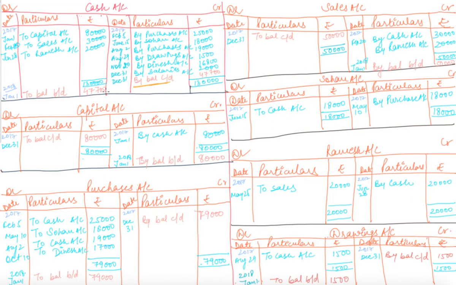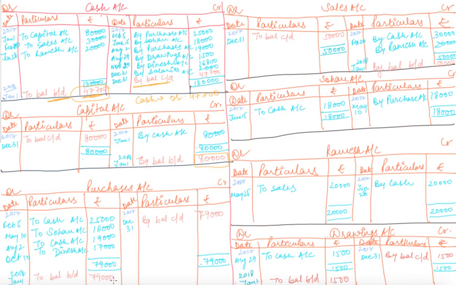As I have told you in our last class as well, we have to post the balance BD in the trial balance. So our responsibility here is to write down in sequence that first of all we have to post our cash account on the debit side with the amount 47,700. Similarly, our capital's balance is on the credit side, so we have to post the capital account's balance on the credit side with 80,000.